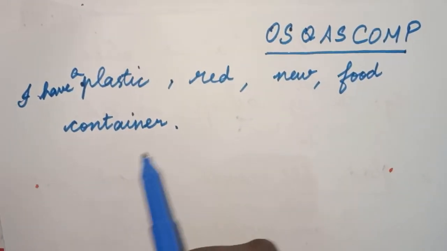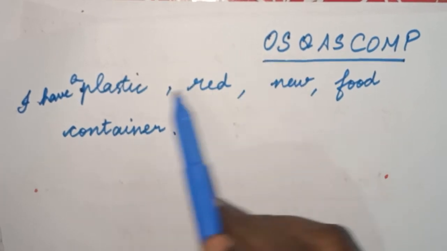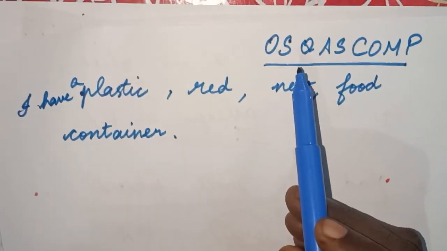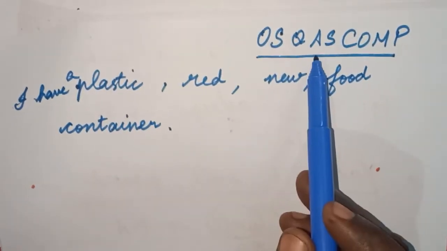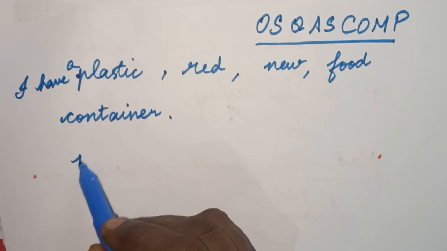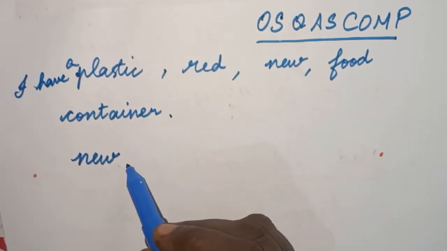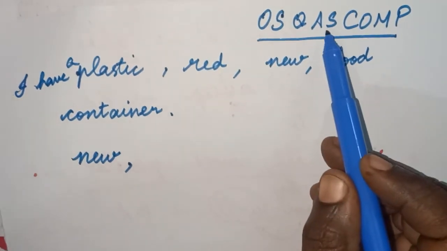So the first one, is origin there? No. Is size there? No. Is quality there? No. Is age there? Yes. So what is the age? New, correct? So new is the first one. And now, what is the other thing?